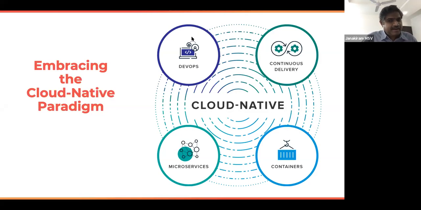The third one is you follow DevOps, where you automate your software development and deployment, and you collaboratively work with your development and operations team in enabling continuous integration, continuous delivery, continuous monitoring, and making sure that your environment is taking advantage of agile and highly dynamic processes. So that is DevOps.